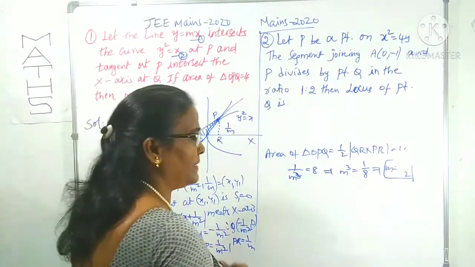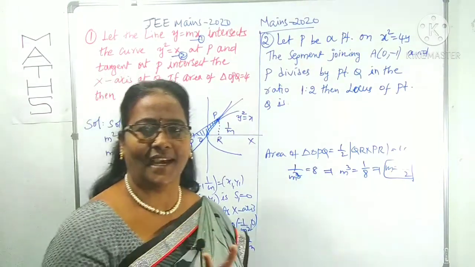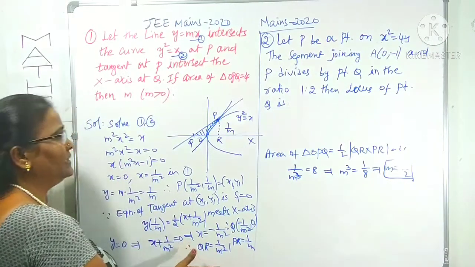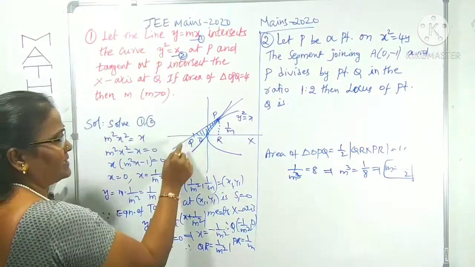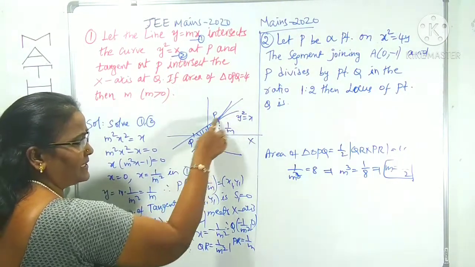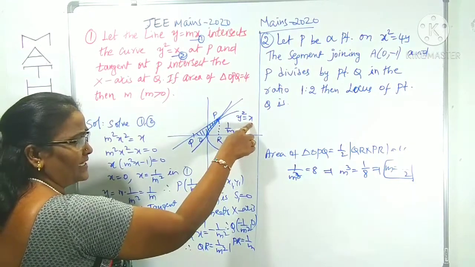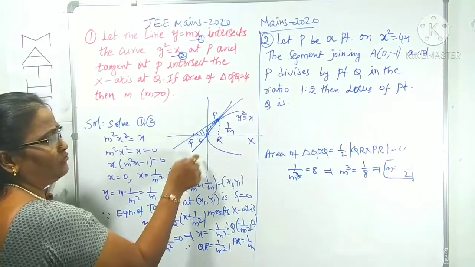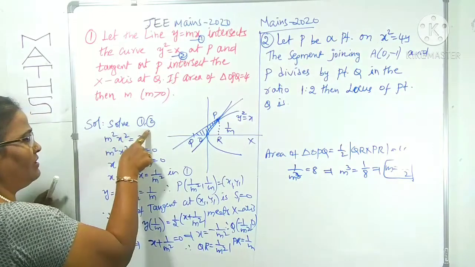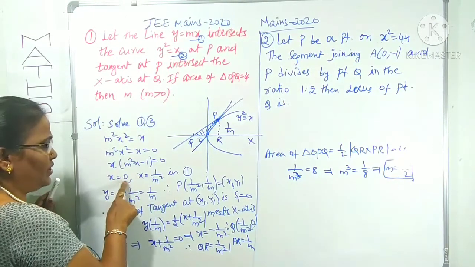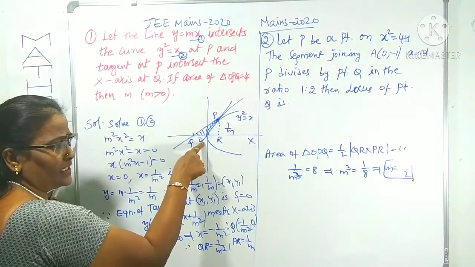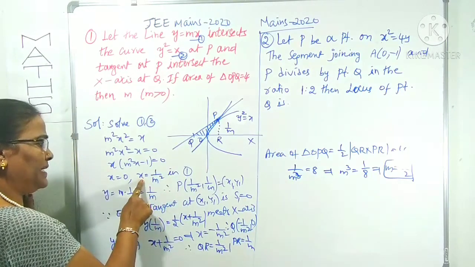So, this clearly depends upon the area of the triangle as well as the equation of tangent. Is it clear? Once again, I am briefly explaining to you. Let the line be y equals mx. It is clearly passing through the origin and meets the parabola. What is the parabola here? y square is equal to x at P. First we find P. To find P, we solve these two, the line as well as the parabola. From this solution, we get the x value 0, and the x value 1 by m square. We want P not at the origin. That's why we take the x coordinate of P as 1 by m square.